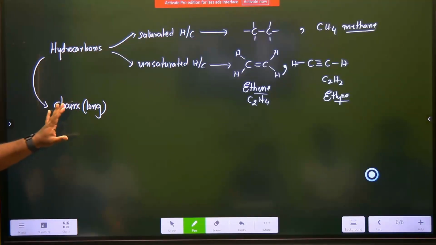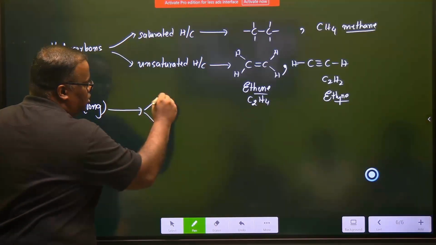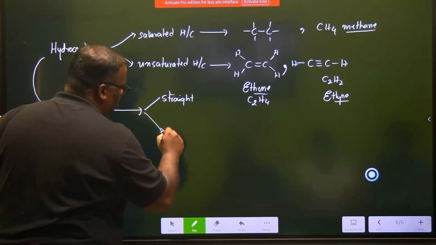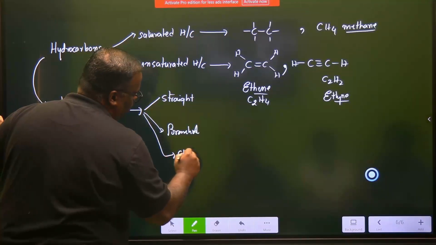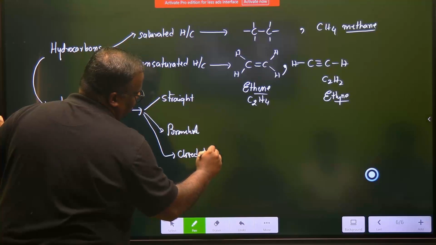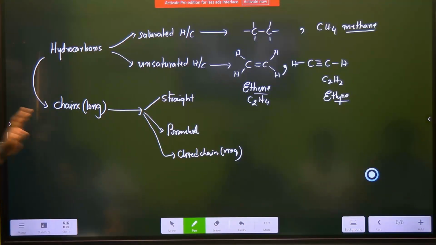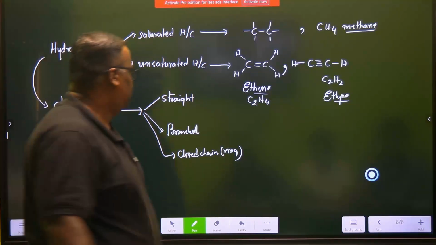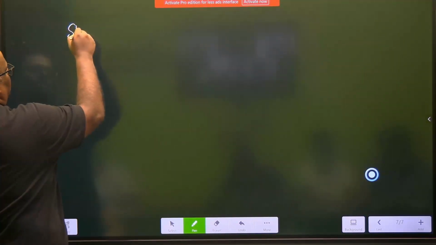Okay. Hydrocarbons can form chains. These chains can be long, and the chains can be of three types: straight chain, branched chain, and then one more called closed chain, or something like a ring. Closed chain, straight chain, branch chain, closed chain. Now let us understand these first, okay? This is interesting. Let's see. And it's all about your mathematical ability.